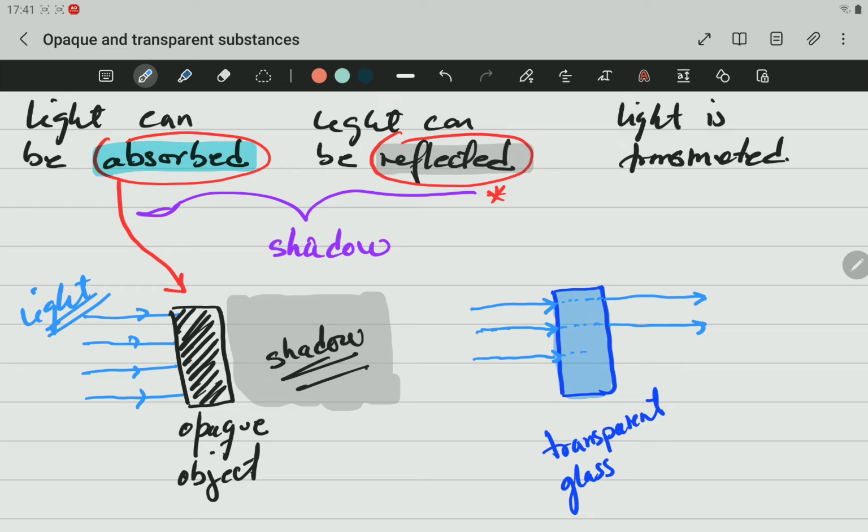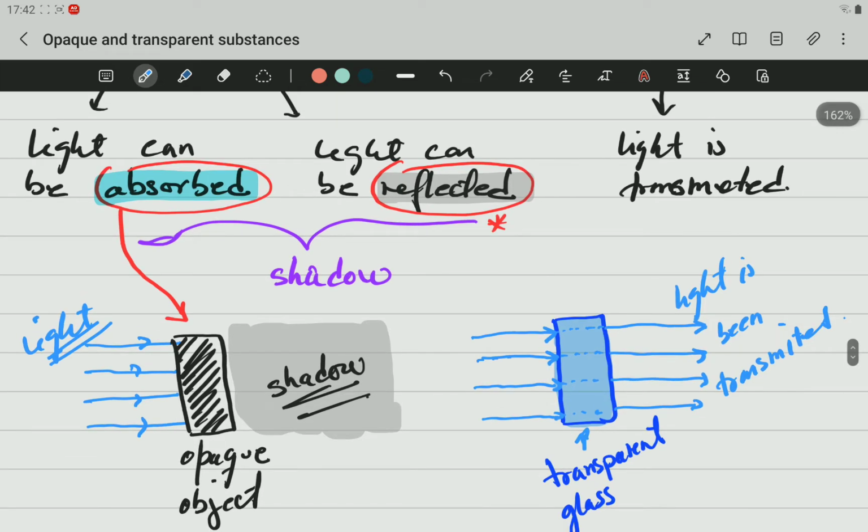You may have a very light shadow, but if it's very transparent, then the shadow is very, very light. This is what we call a transparent substance, which is the piece of glass, and here light is being transmitted. That is the difference between these substances.